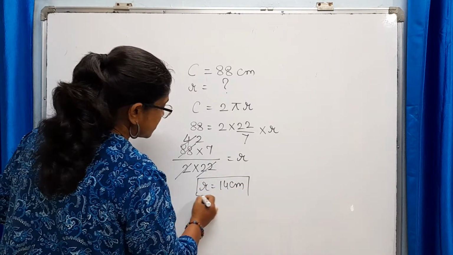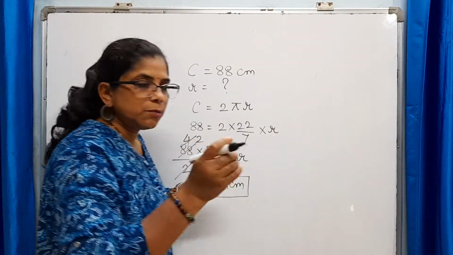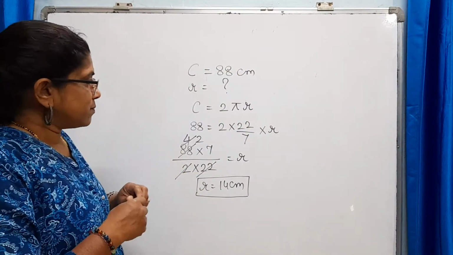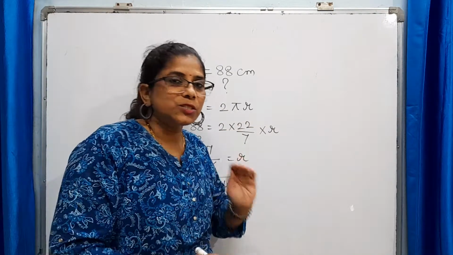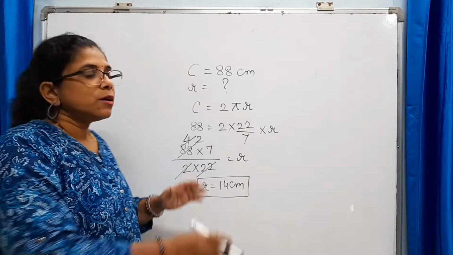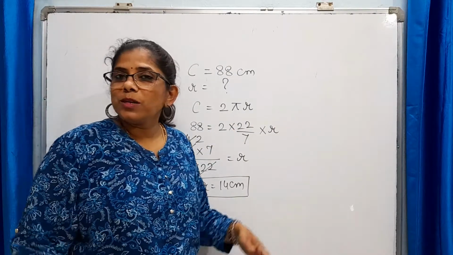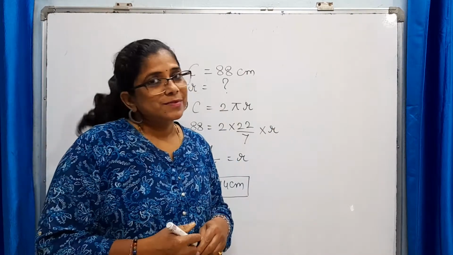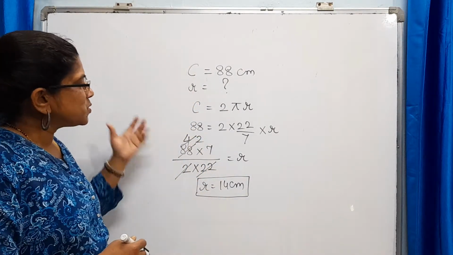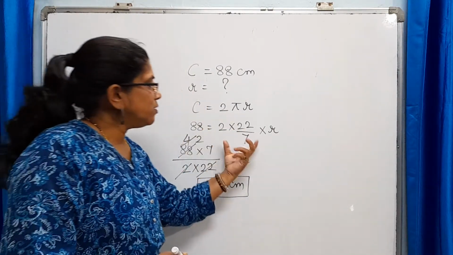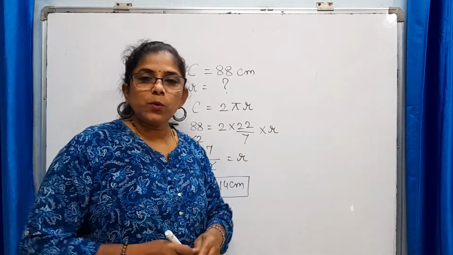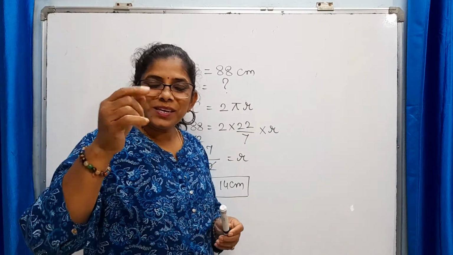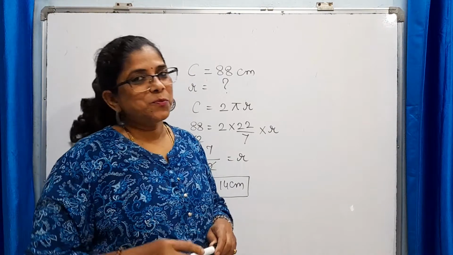What did we do here? We solved one equation. A formula is nothing but one equation. And here, if you are perfect in the rules of solving simple equations, you can easily solve these sums based on any formula. As I said, a formula is nothing but one equation with some variables in it, and that's what you have to solve here. If you don't know how to shift these terms, when we shift the terms to the LHS side, where will they go? If you don't know this, how will you solve the sums based on this formula? So here, basic knowledge plays a very important role.